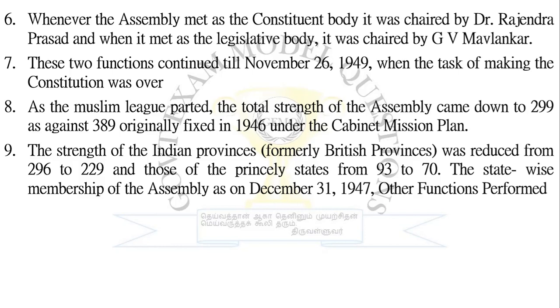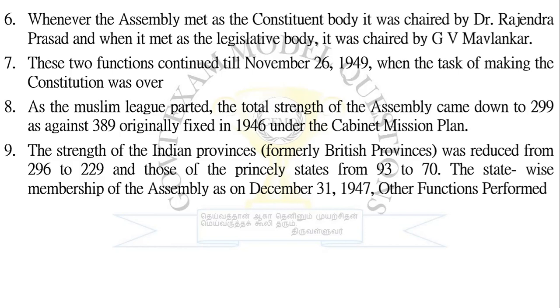As the Muslim League parted, the total strength of the assembly came down to 299 as against 389 originally fixed in 1946 under the Cabinet Mission Plan. So the Cabinet Mission Plan said it would be 389 members, and 90 would go to Pakistan, so 299 members would be there. The strength of the Indian provinces was reduced from 296 to 229, and that of the princely states from 93 to 70.